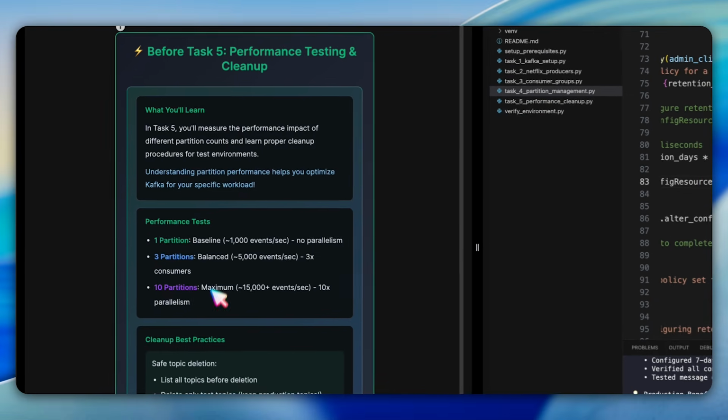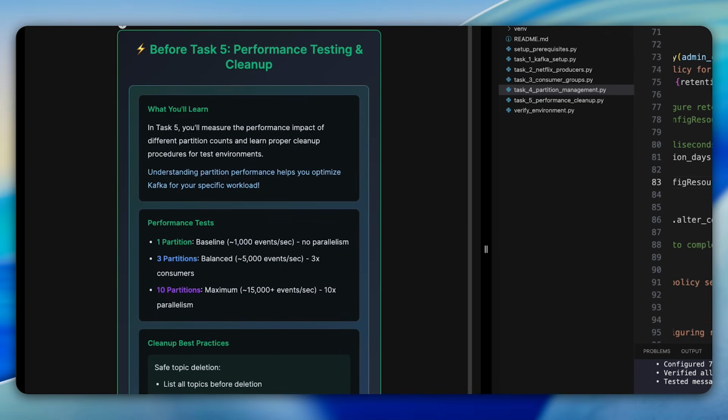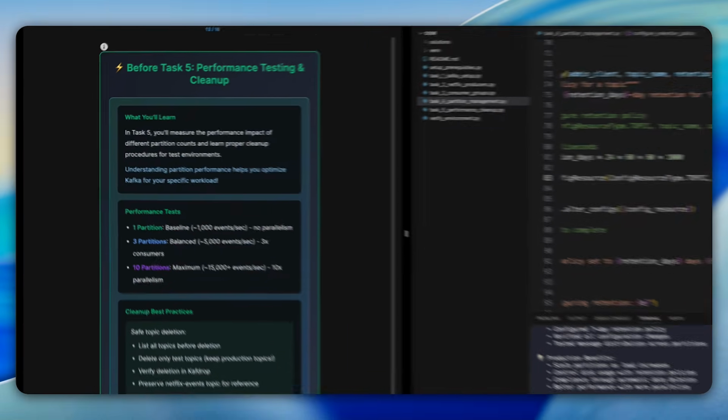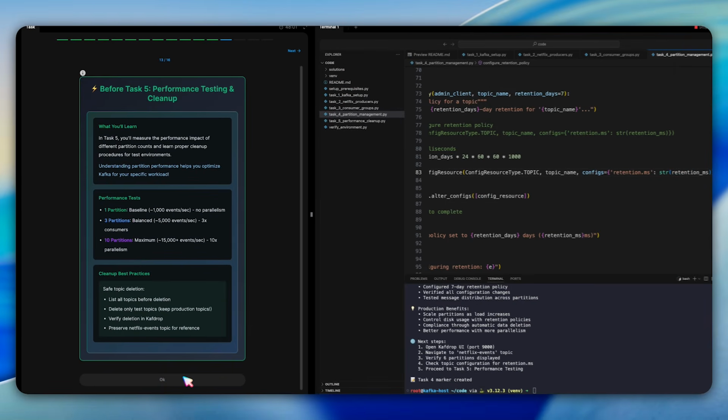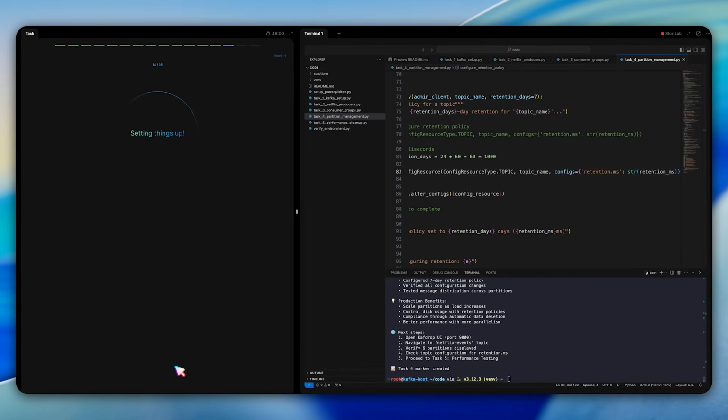Question 13 sets us up for task 5 by explaining performance testing and cleanup. We'll measure the performance impact of different partition counts. One partition achieves 1,000 events per second as baseline, 3 partitions get 5,000 events per second, and 10 partitions reach 15,000 plus events per second. The key insight is more partitions equal more parallelism equal higher throughput. We'll also learn proper cleanup by deleting only test topics while preserving Netflix events.